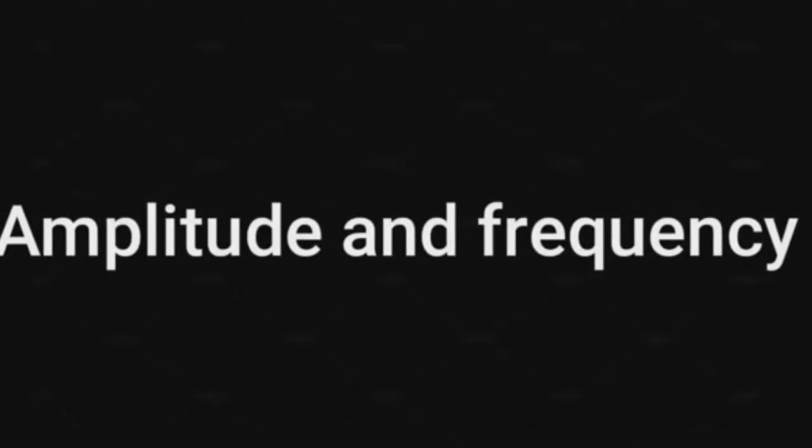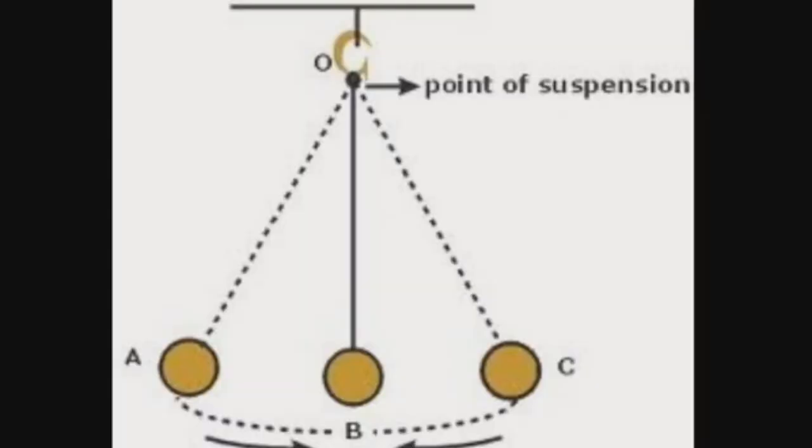Next topic is amplitude and frequency. The amplitude and frequency are two important properties of any sound. Before that, we are going to discuss oscillatory motion. You know very well, the to and fro motion is called vibration, which we discussed in the first class itself.